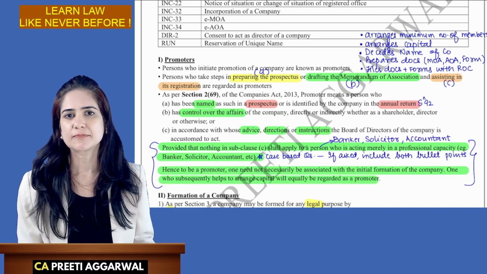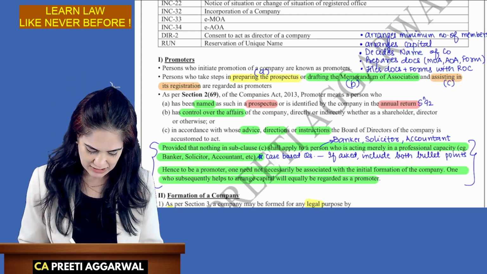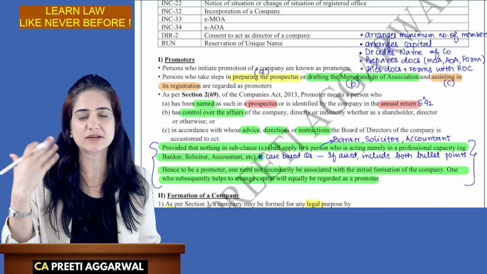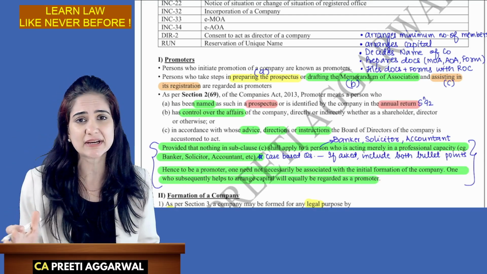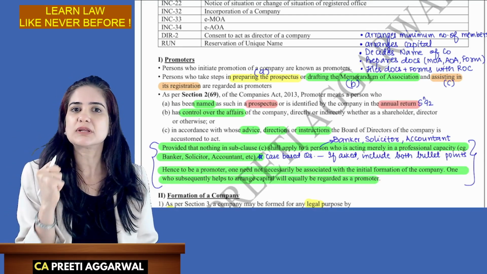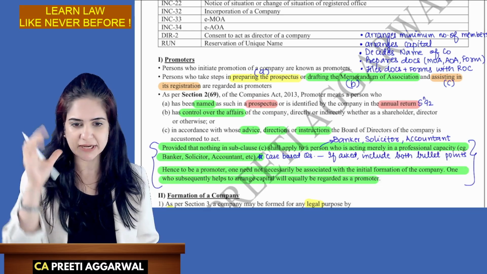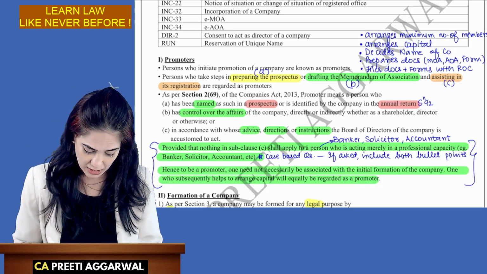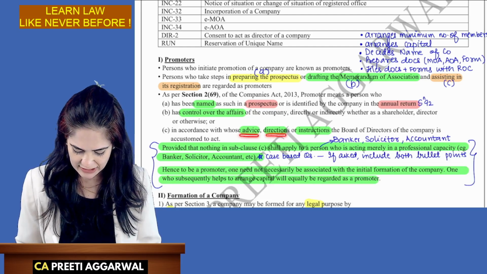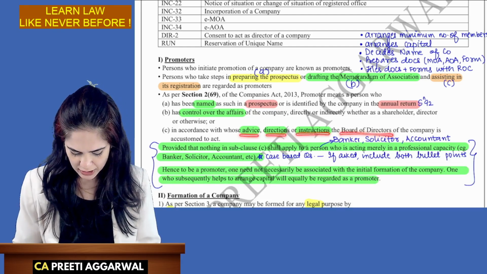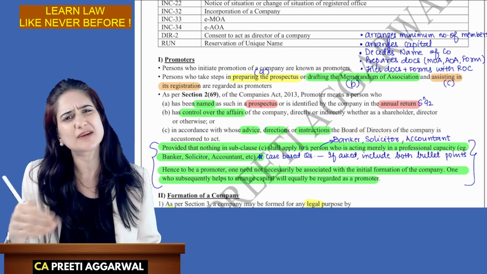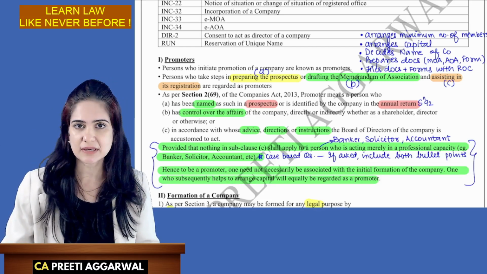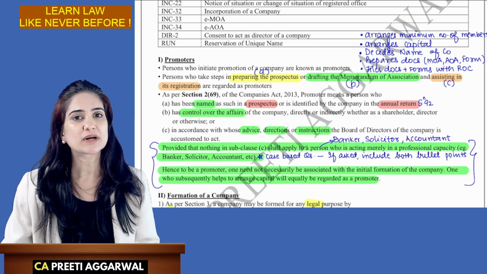I am a promoter. Any person who has control over the affairs of the company, whether as a shareholder, director, he's controlling directly or indirectly. I can control the company. I decide what decisions the company will take. I'm the promoter. And in accordance with whose advice, directions, instructions, the board is accustomed to act, means they are used to acting. In foundation, we had discussed a case law, Guilford Motor Company.